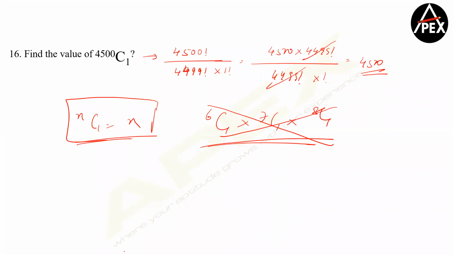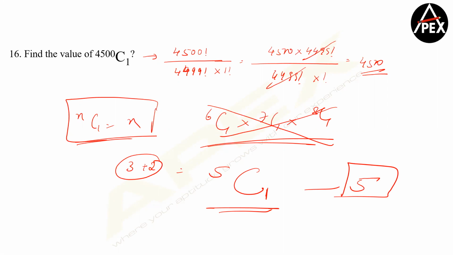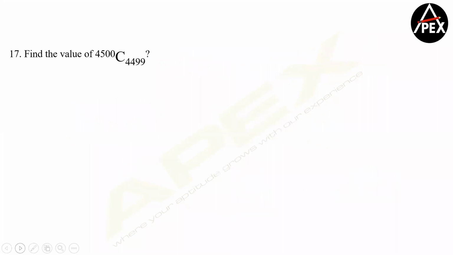If you look at the first question, you have 3 Hindi movies and 2 Telugu movies. So total you have 5 movies. In how many ways can you select 1? So 5C1 and the answer becomes 5. So we'll come back to when to use selection and when to use arrangement. Okay. Let's look at this, guys. NCR is equal to NC(n minus R). So therefore the answer right away again becomes 4500.